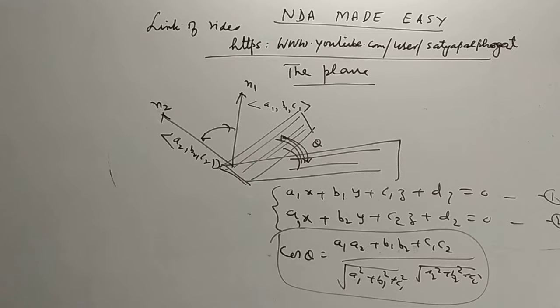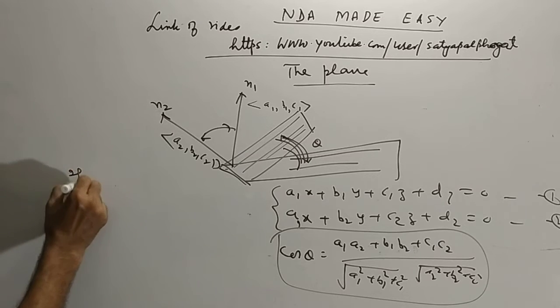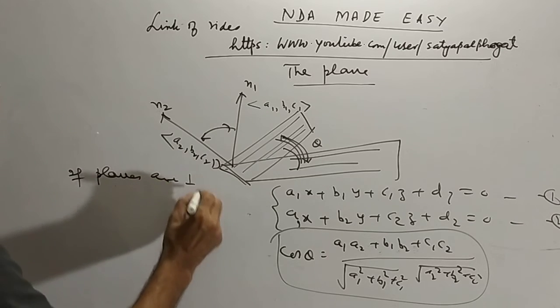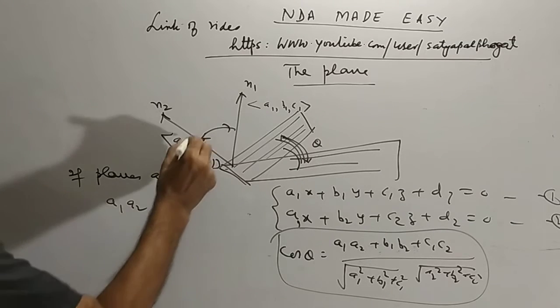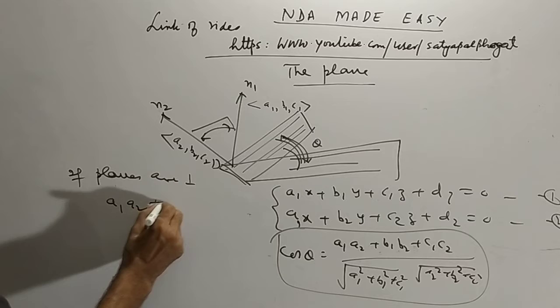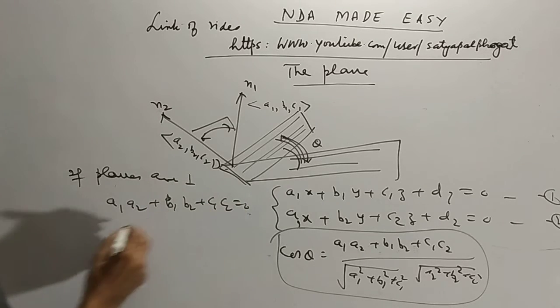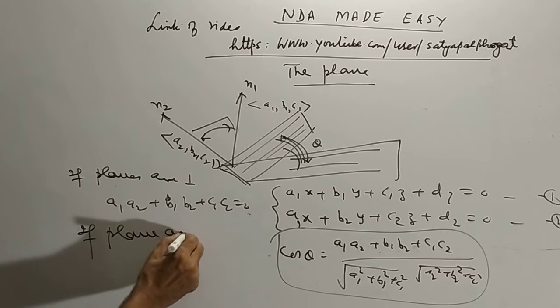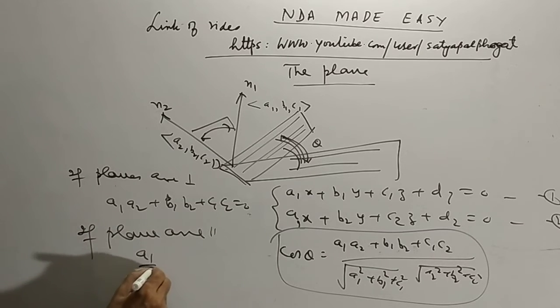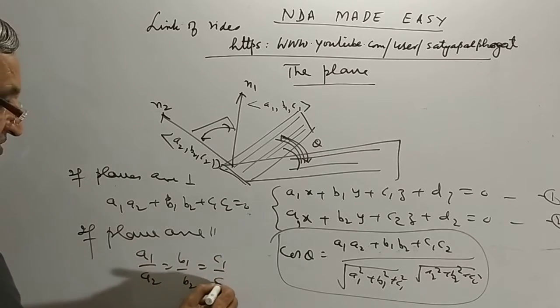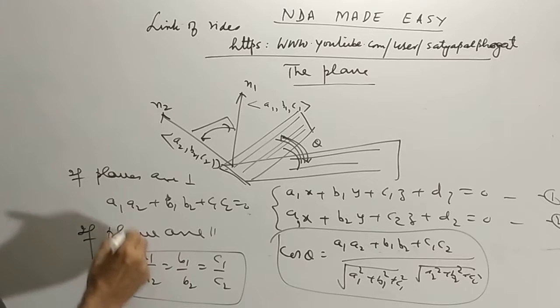If these two planes are perpendicular, then their normals will be perpendicular, so a1a2 plus b1b2 plus c1c2 equals 0. And if the planes are parallel, then a1 over a2 equals b1 over b2 equals c1 over c2. That is another one to go.